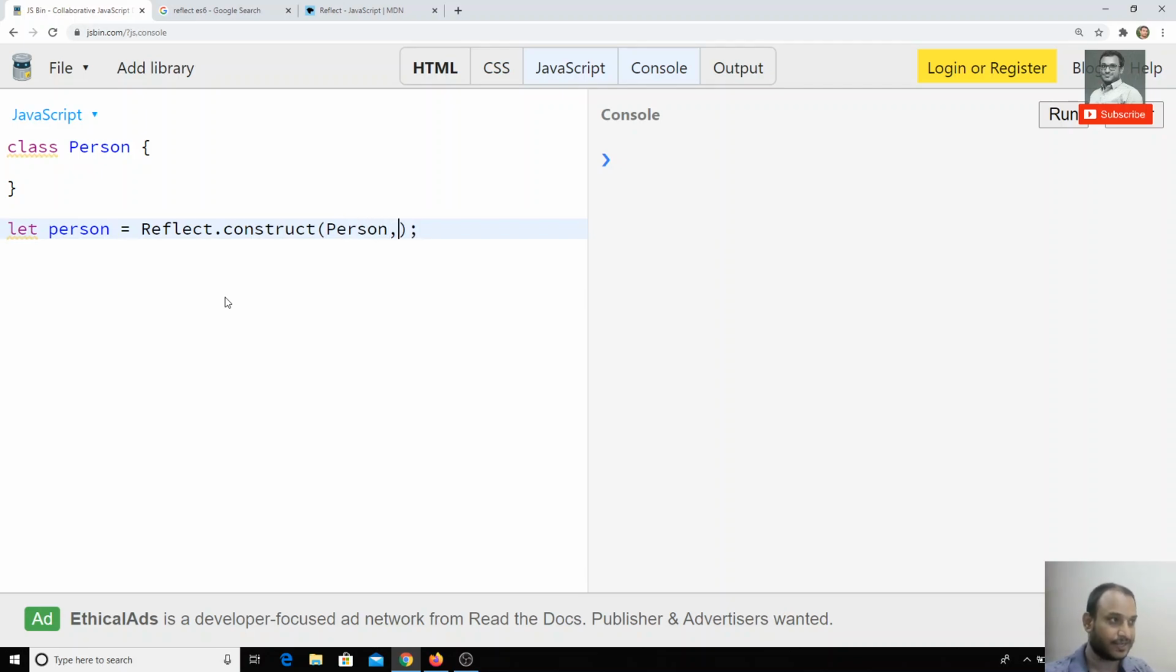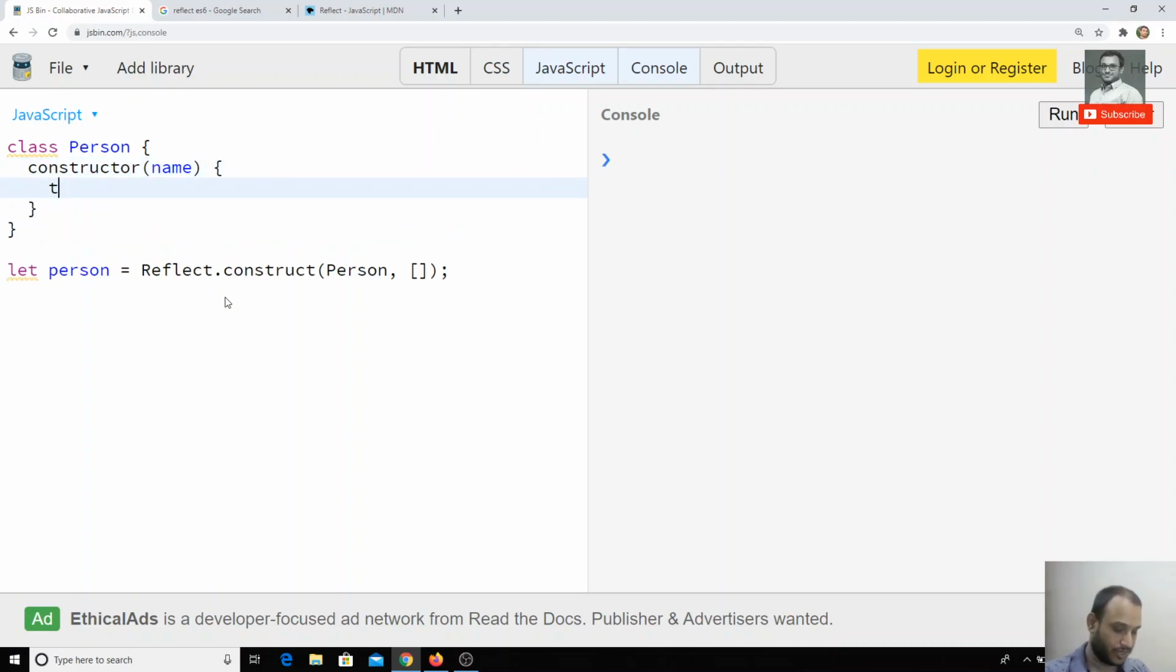Next one is the arguments. If you have any arguments for the function or class, you will be sending them here. For example, here I have the constructor. Let's think I am having a name, so this.name is equal to name, and here I will send the argument, Leela. Now I will try to print the person.